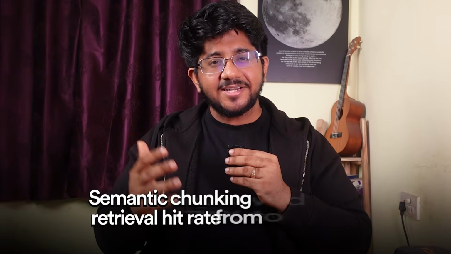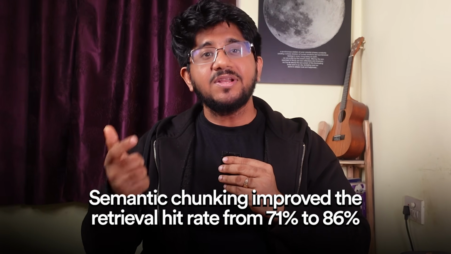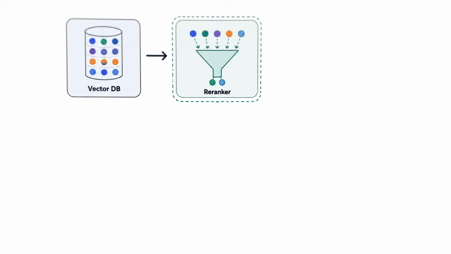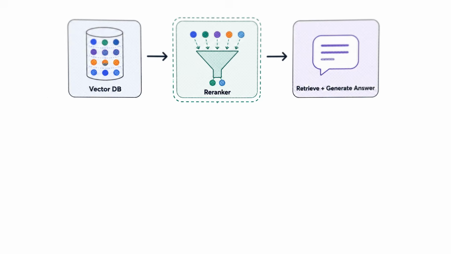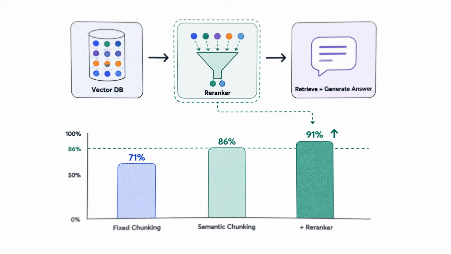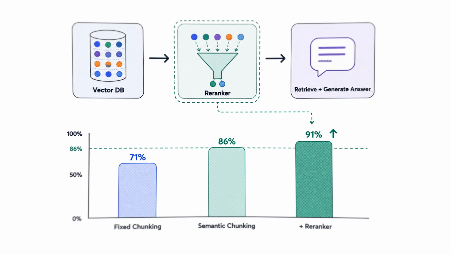Then put these results in your README for your GitHub repo, and it will be a phenomenal demonstration of what you can build. You can have lines like semantic chunking improved the retrieval hit rate from 71% to 86%. Note that these are numbers that impress recruiters a lot in your resume instead of plain vanilla simple sentences. Now you can even add a re-ranker and measure whether it improves your retrieval quality. So you no longer say that you just built a RAG. Now you can say that you experimented with RAG and found out which design works better for your use case. That's it for the first project.